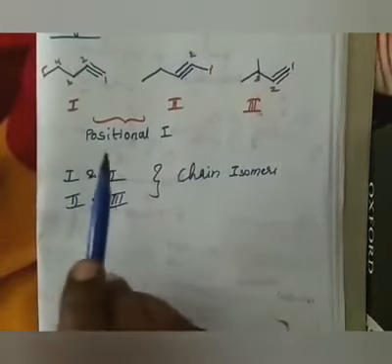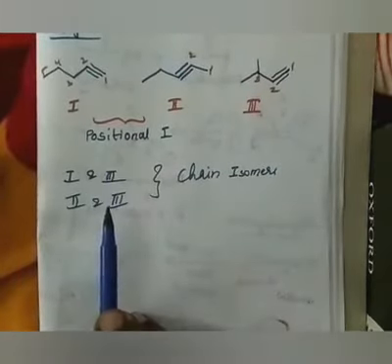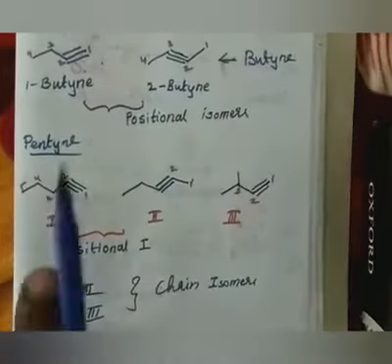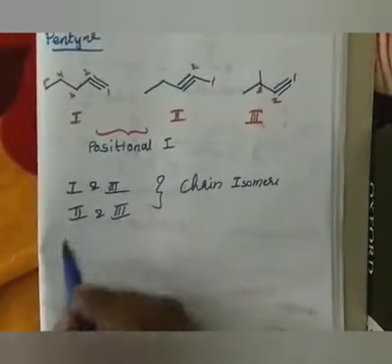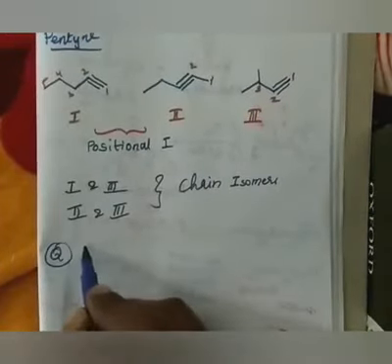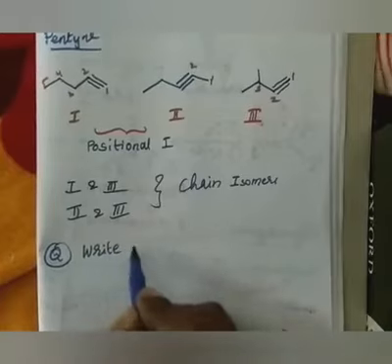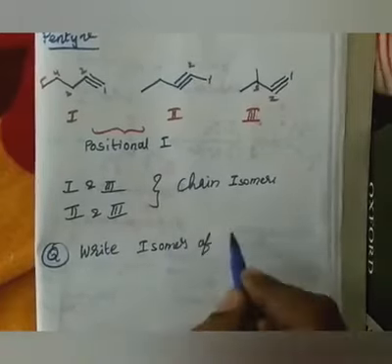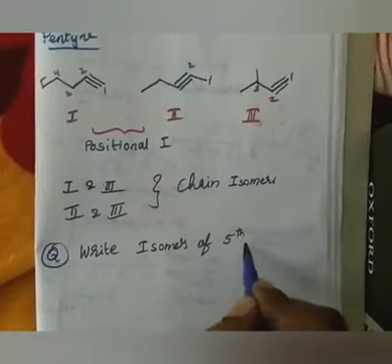The same explanation I have even given for the alkenes. Please cross check. Alkenes also have positional isomers, chain isomers, etc. Then there is a question for you. Write the isomers of the fifth member of alkyne.